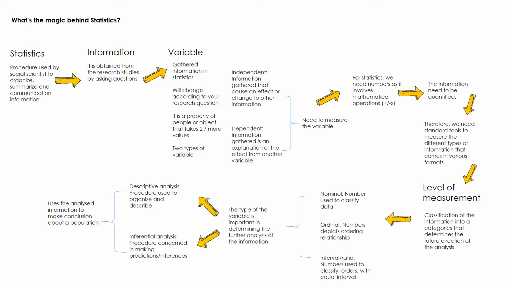First of all, you need to know how to classify this information. The level of measurement can be classified into nominal, ordinal, interval or ratio. Once you know the nature of the information, whether it is a nominal variable, an ordinal variable, or an interval or ratio variable, you can determine the type of analysis that you would like to administer.